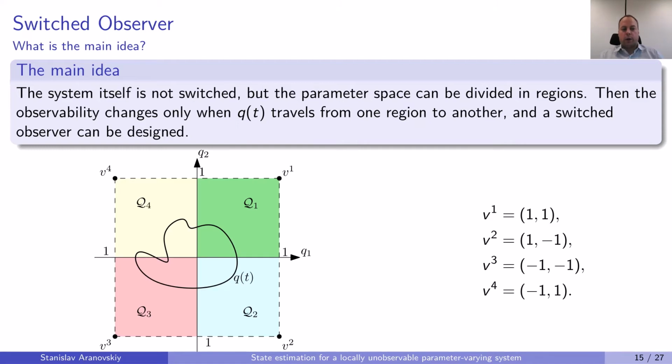And here we have a very natural idea. Even if the system is not switched itself, we can write it as a switched system where we switch each time our trajectory Q of t travels from one square to another. So we basically design 4 observers, one observer for each square, and we switch between these observers. And then we need to have each observer stable, and we also study what the jumps in the Lyapunov function are when we switch between different observers.